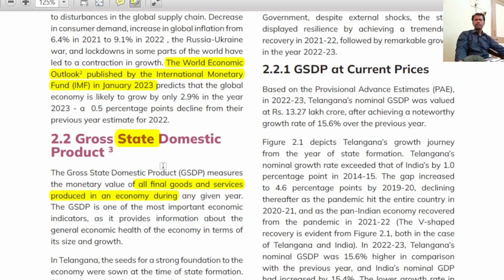But one of the limitations of GDP is double counting. Double counting means intermediate goods can also be part of it while calculating GDP. Intermediate goods should be excluded. I repeat, please listen.